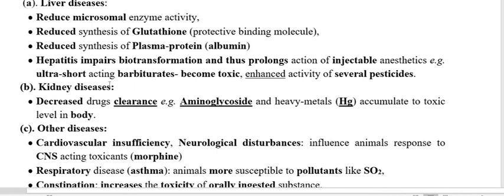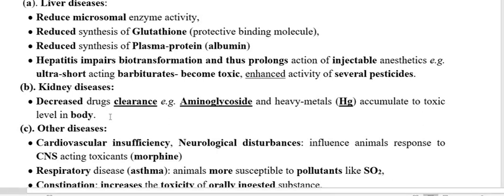I earlier mentioned barbiturate is a sedative. If you are using an ultra short acting barbiturate, it becomes more toxic because of the variation in biotransformation, and this is going to produce the toxicity.